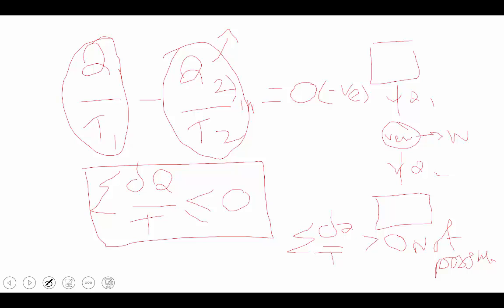Then, for the reversible case, delta Q by T equals 0. For the irreversible case, delta Q by T is less than 0. Delta Q by T greater than 0 is not possible, which means that engine gives more efficiency when compared to a reversible engine. It is not possible.